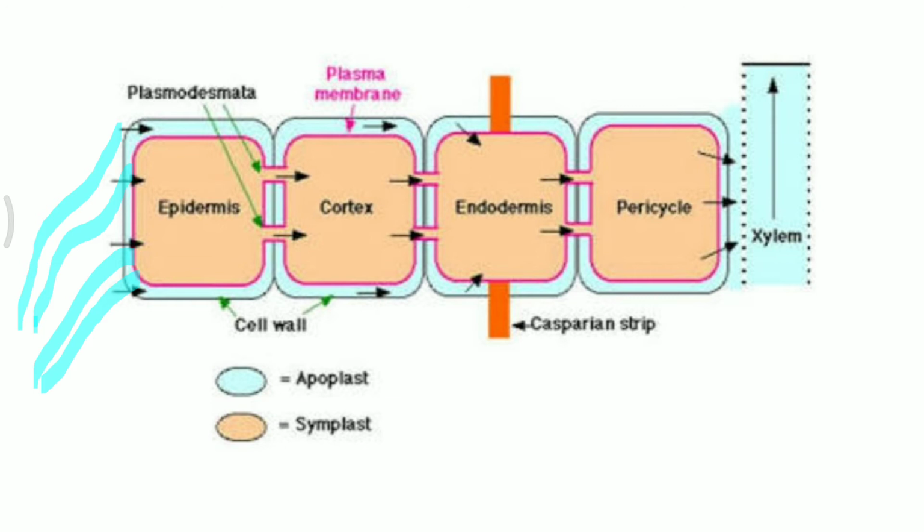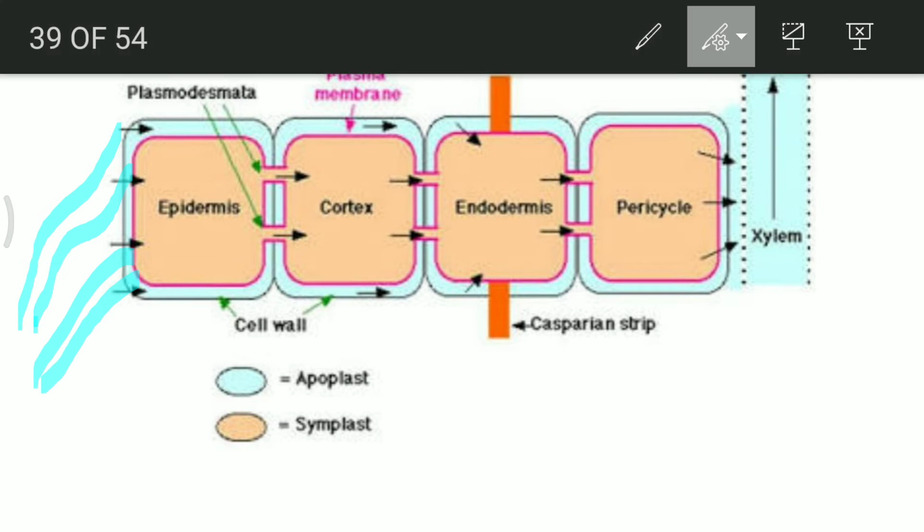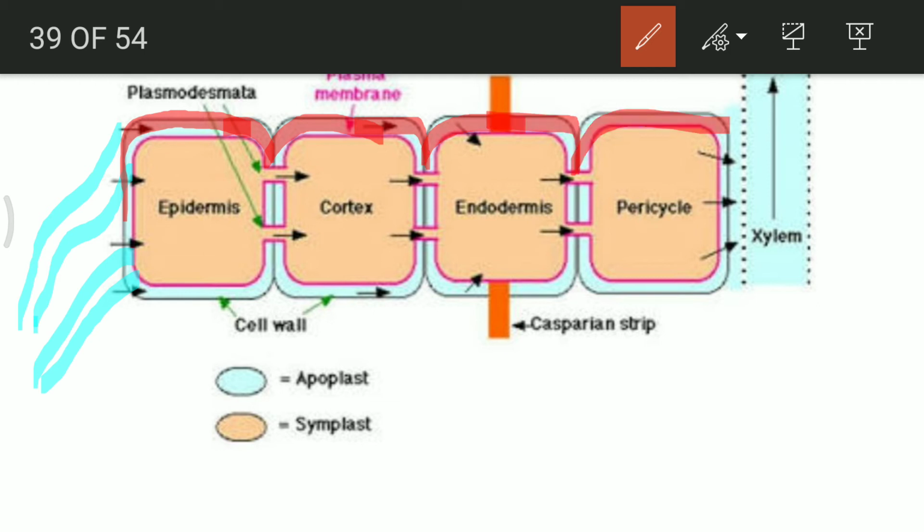Okay, so at first we will think about apoplastic movement. What exactly is apoplastic movement? During the apoplastic movement, water moves only through the blue regions. So I will just take the ink. This is the movement which is apoplastic movement. It is through the dead cells area of the plant. Okay, but here the water cannot move. This is a blockage.